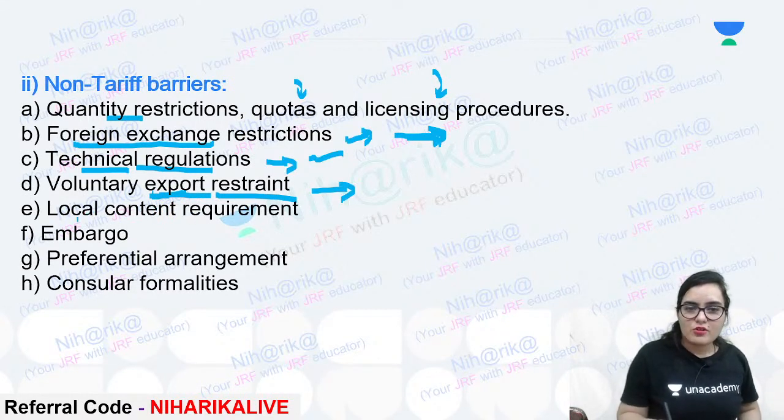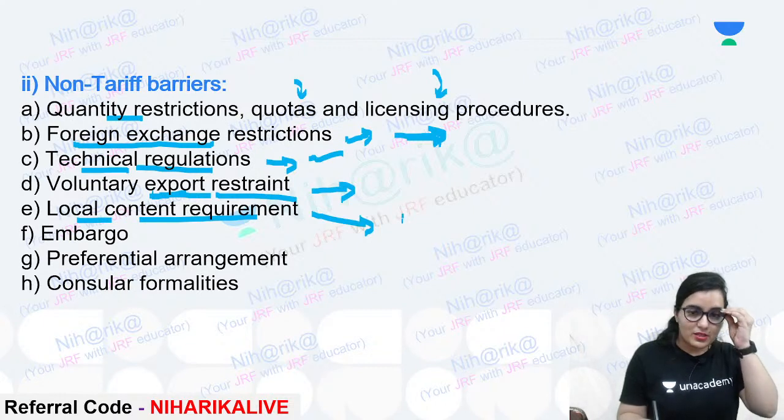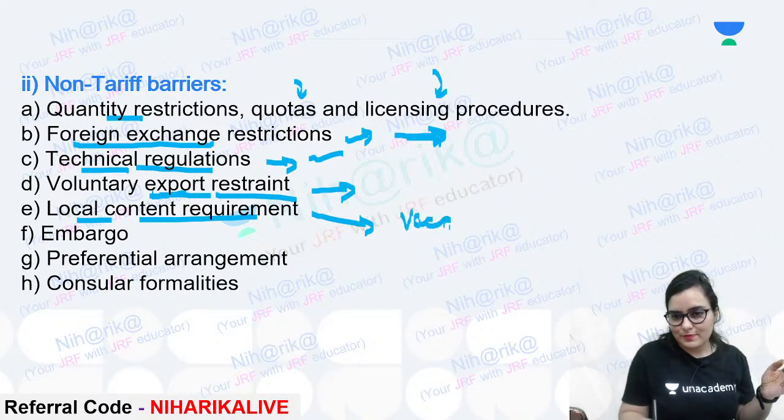Okay. Now, local content requirement. What is that? Suppose in India something is produced, for example vaccines.